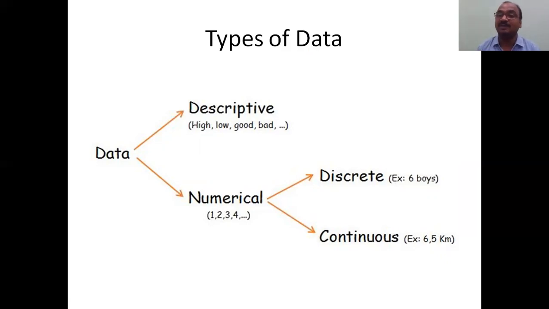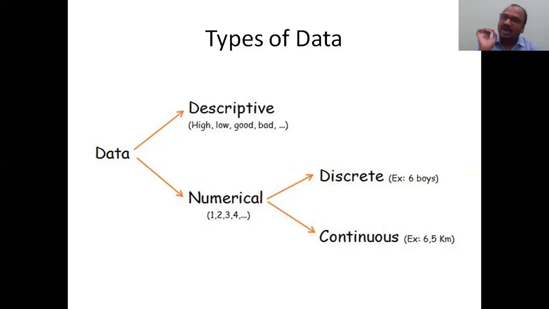And objective type, they will give option 1, option 2, option 3, option 4, or option A, B, C, D, or whatever it may be. They will give it in numerics. Descriptive, you are explaining. See, high, low, good, bad are examples. You are explaining. Here, you are expressing in numbers 1, 2, 3, 4. So one is non-numerics, descriptive. Another one is numerics. Numerics means number.